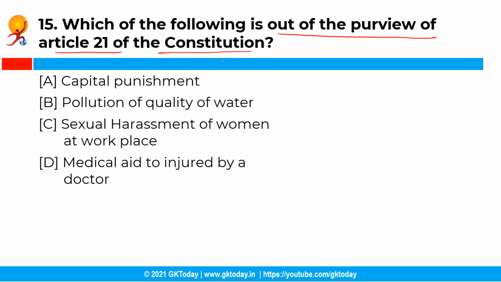The next question is, which of the following is out of the purview of Article 21 of the Constitution of India? You have the following options, and the correct answer is option A, that is capital punishment. Capital punishment does not come under the purview of Article 21 of the Constitution. All the other rights come under the right to life and personal liberty as it has been declared by the Supreme Court.